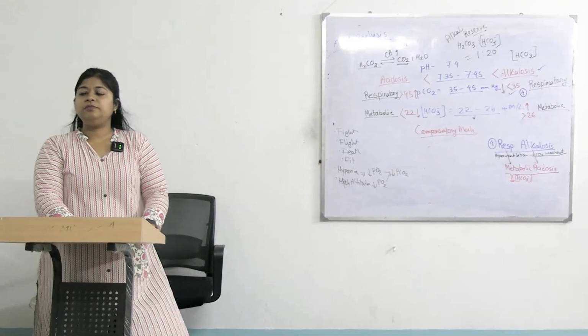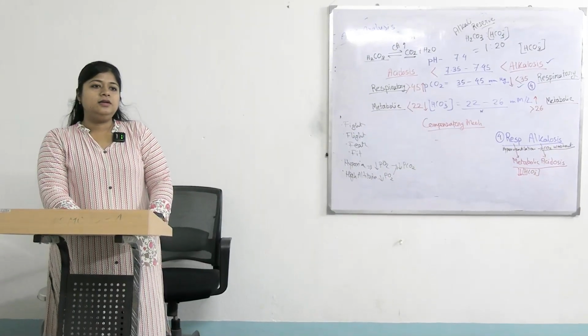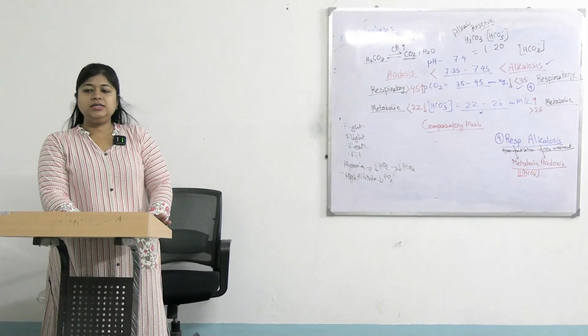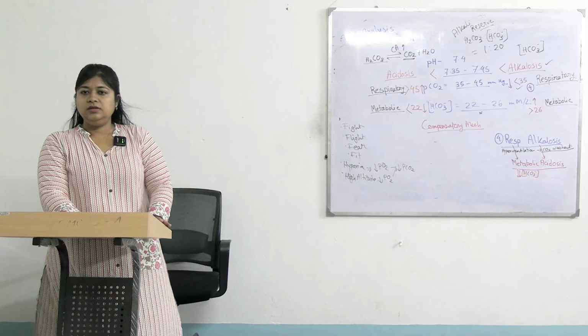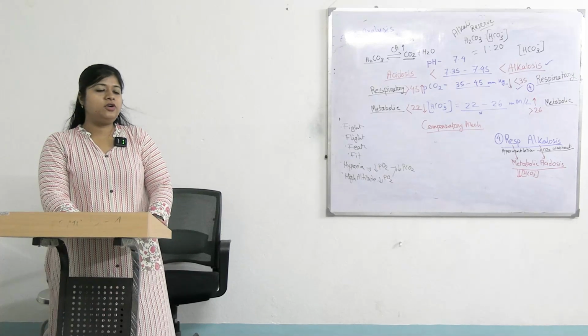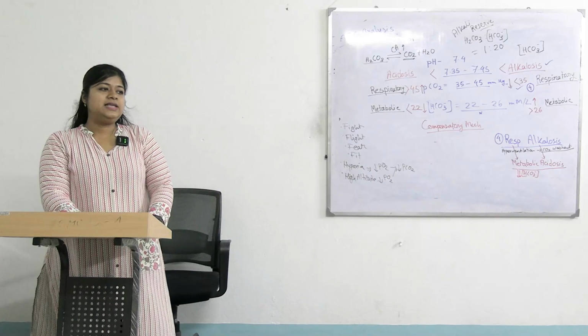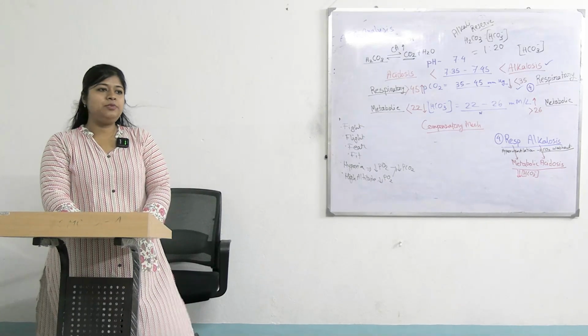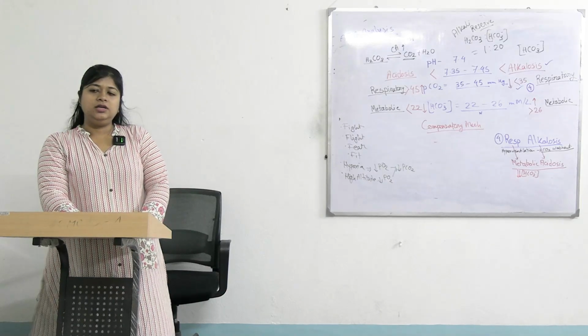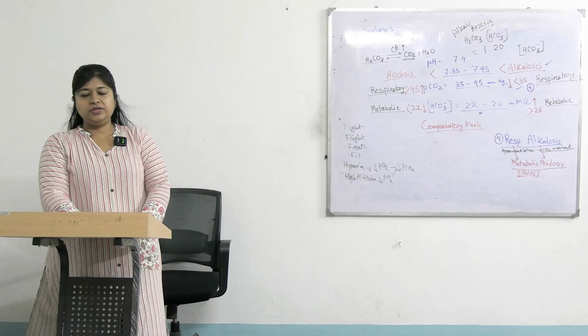Everything is there in the buffer mechanism. What are the buffer mechanisms? How many lines of buffer mechanism are there? There are 3 lines of buffer mechanism. First line are the blood buffers. What are the blood buffers? Bicarbonate, phosphate and protein buffers. Second line buffer is respiratory mechanism, that is hypoventilation and hyperventilation. And third line buffer is kidney buffers.